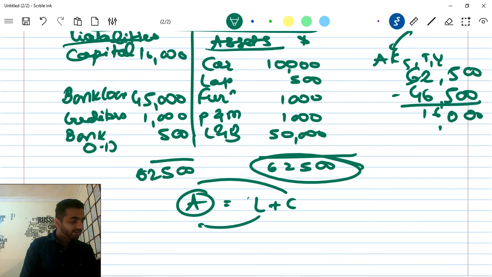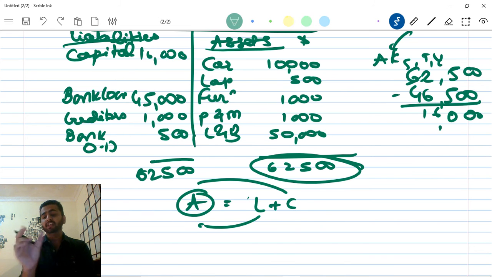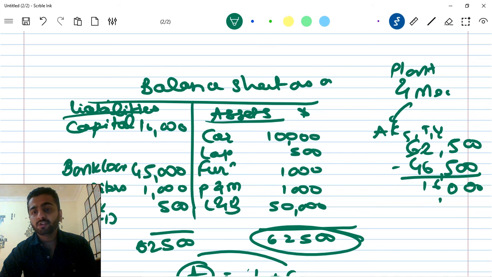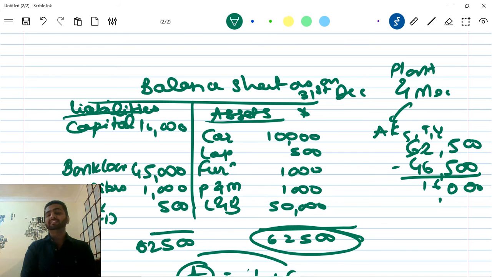Okay, I'll read what they have said. The balance sheet, also known as financial position or statement of financial condition. So this is your financial position. Usually this is for 31st December. The period is usually 1st Jan to 31st December. It can be on any day.